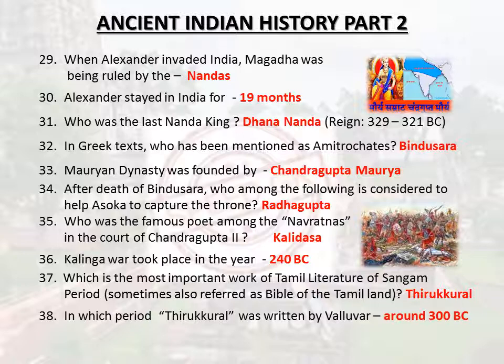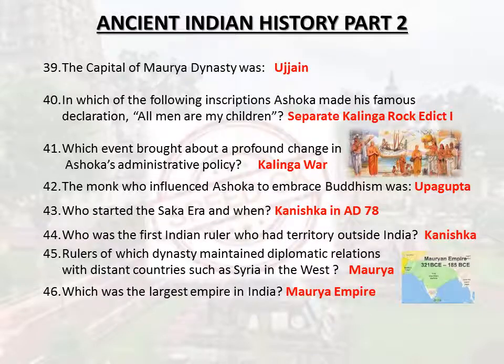Radhagupta. Who was the famous poet among the Navratnas in the court of Chandragupta II? Kalidasa. Kalinga War took place in the year 261 BC. Which is the most important work of Tamil literature of Sangam period, sometimes also referred as Bible of the Tamil land? Thirukkural. In which period Thirukkural was written by Valluvar? Around 300 BC. The capital of Maurya dynasty was Ujjain.